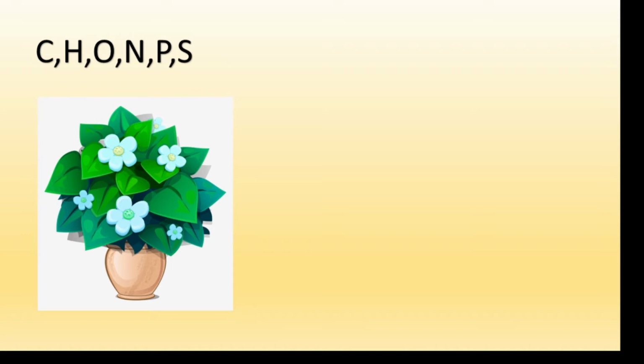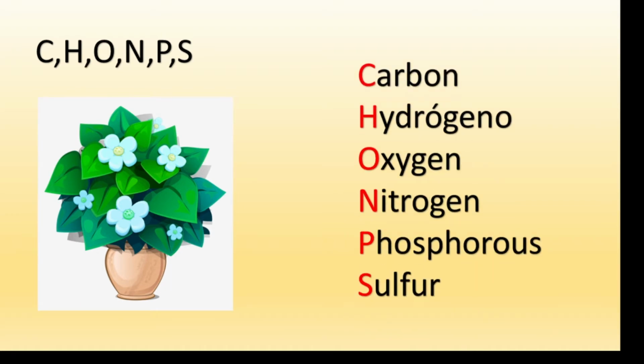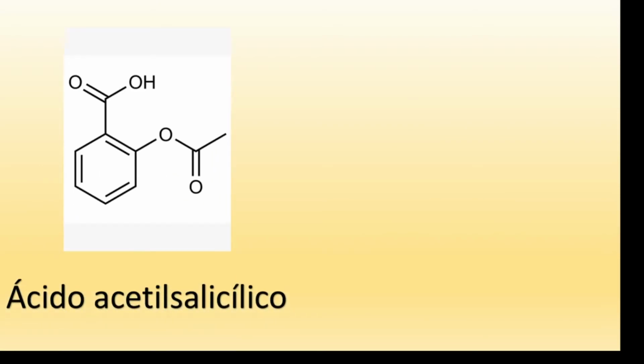For example, having in mind that we have carbon, hydrogen, oxygen, nitrogen, phosphorus, and sulfur, organic chemistry relies on the properties of these 6 elements. Why? In order to construct the so-called biomolecules. But we are going to discuss that later. In organic chemistry, you can synthesize some important molecules or design another.